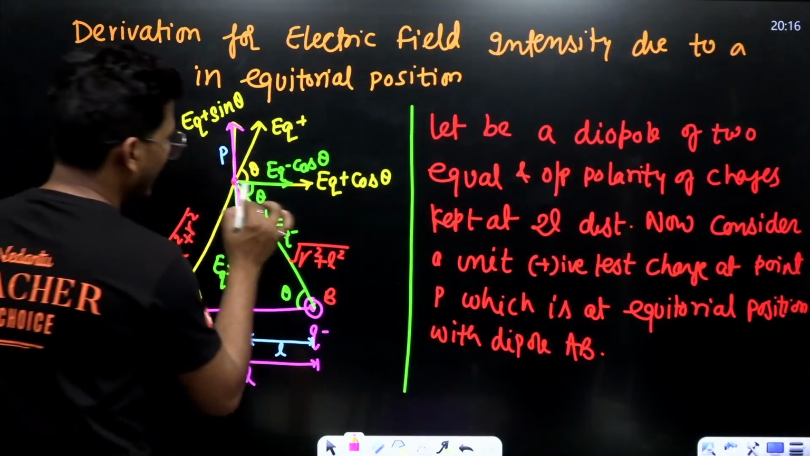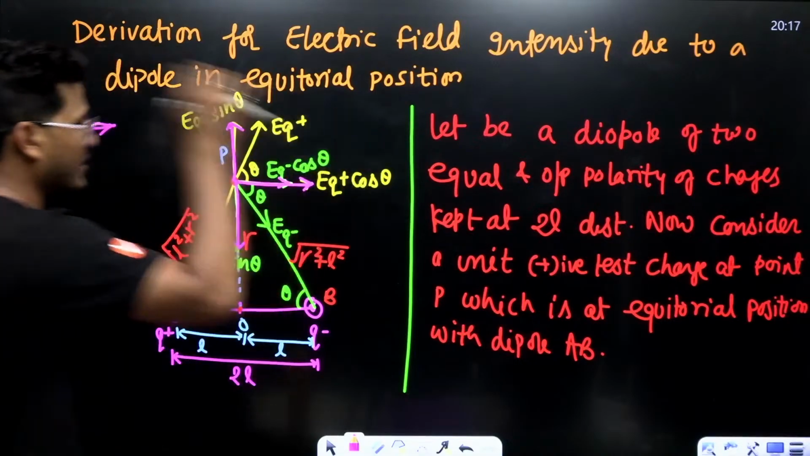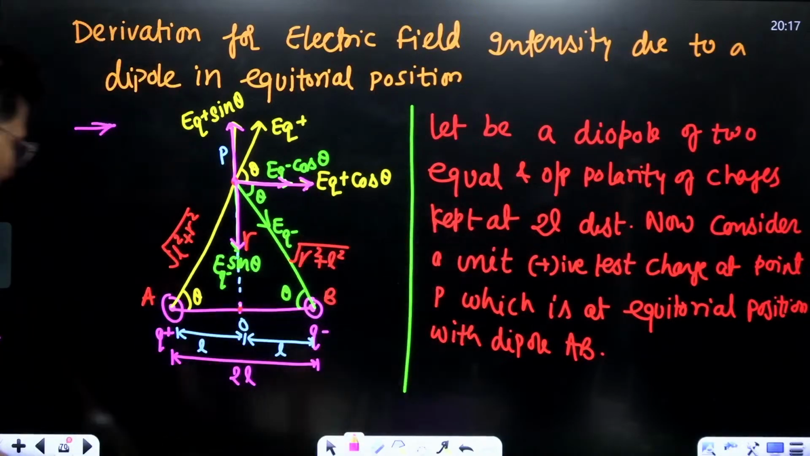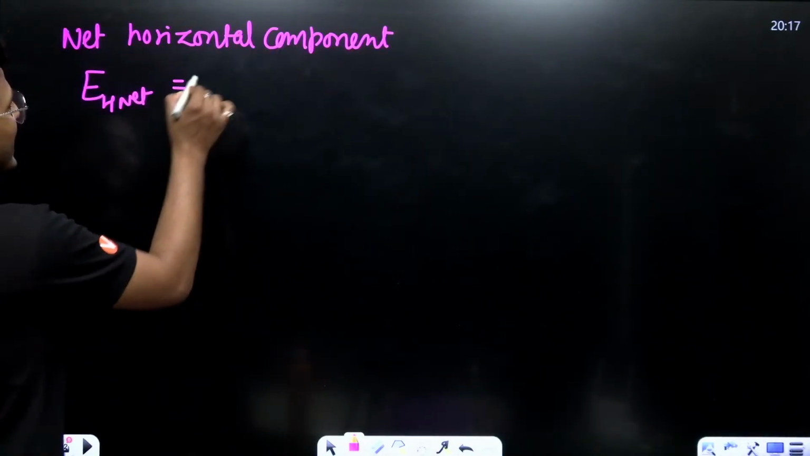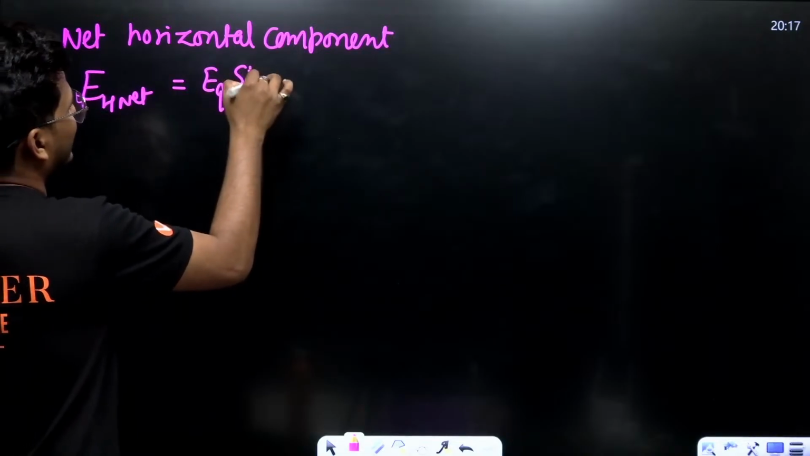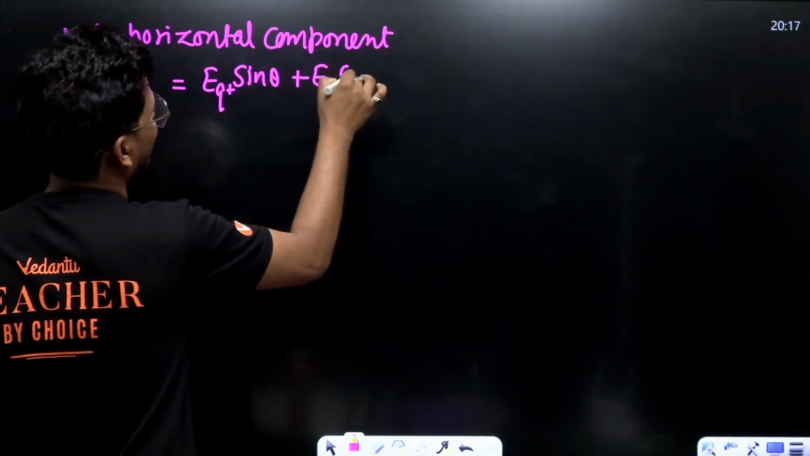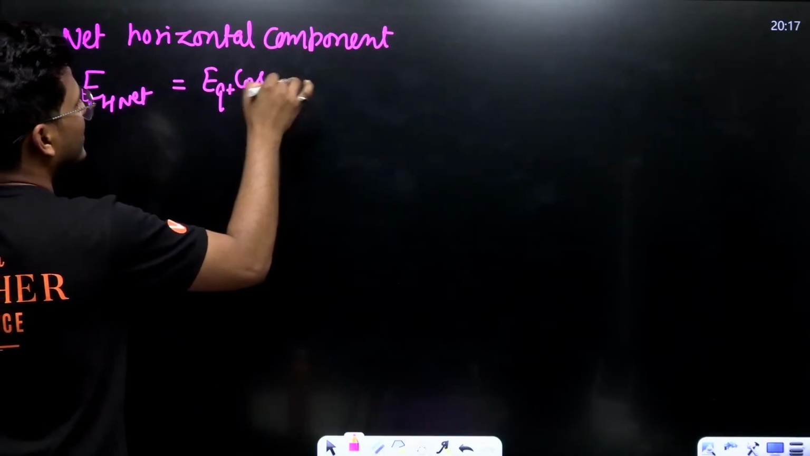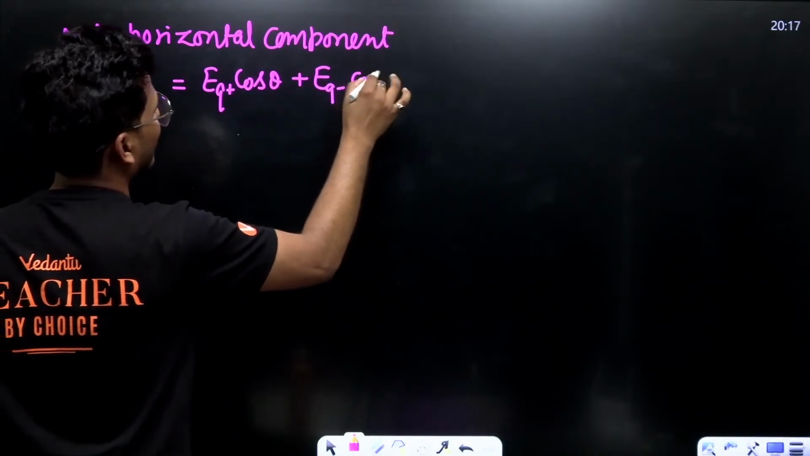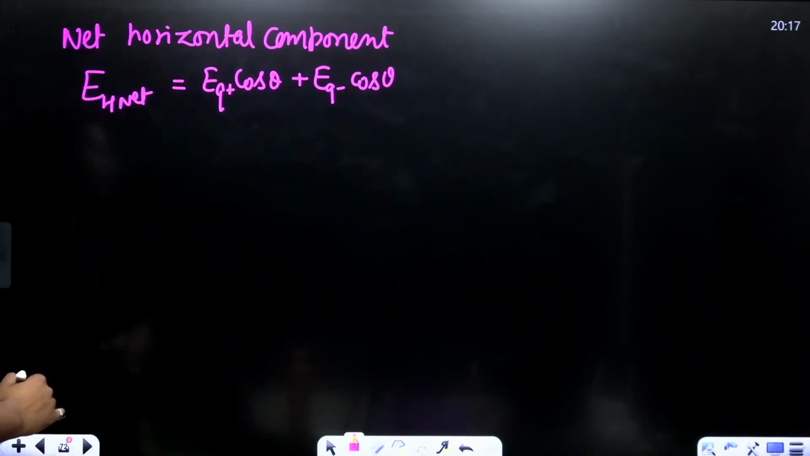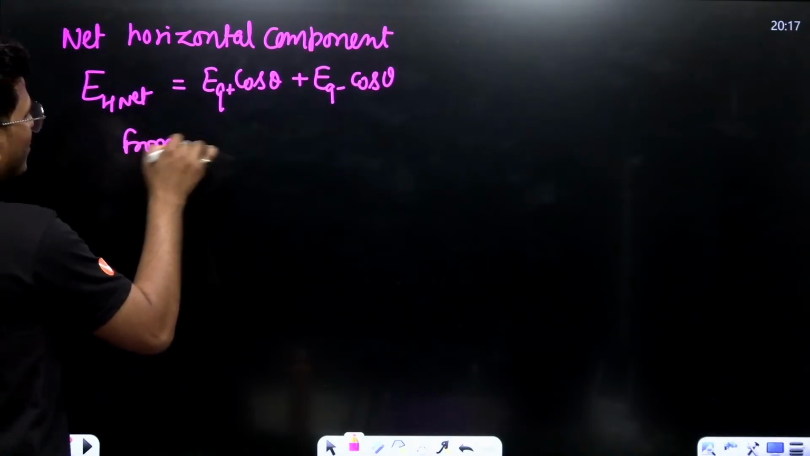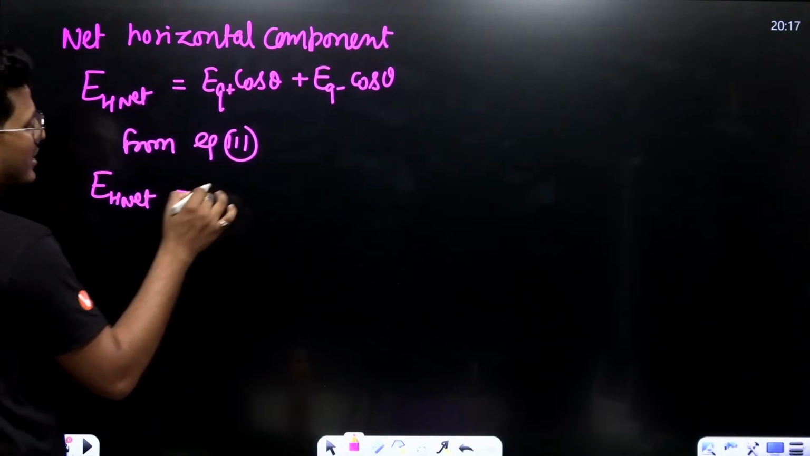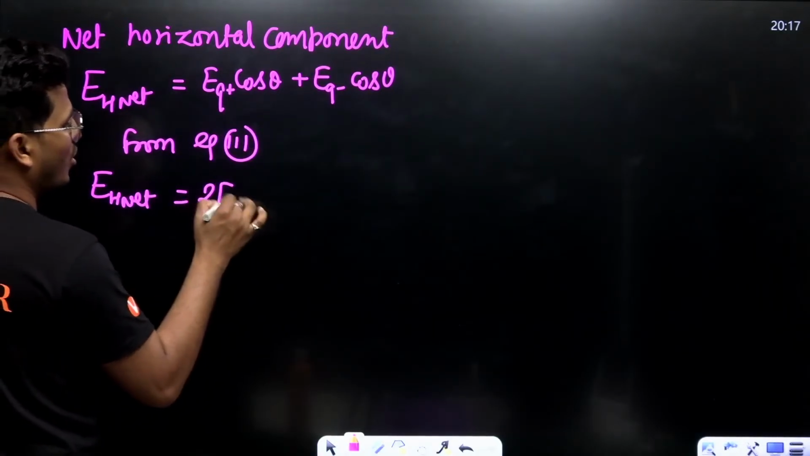See, EQ negative cos theta and EQ positive cos theta, both are in the same direction. That means these are added together. So EH net equals EQ positive cos theta plus EQ negative cos theta. Alright. From equation third, these are equal. That means EH net is equal to 2E cos theta.